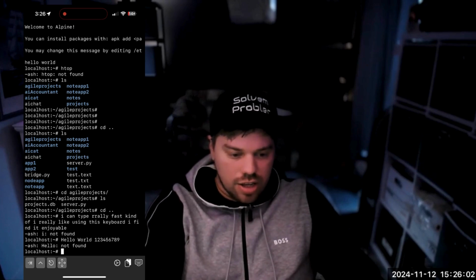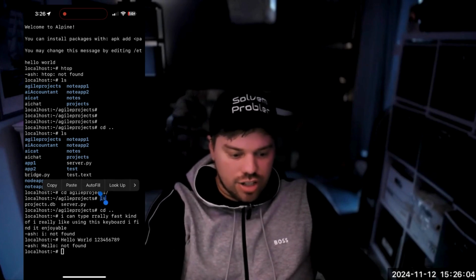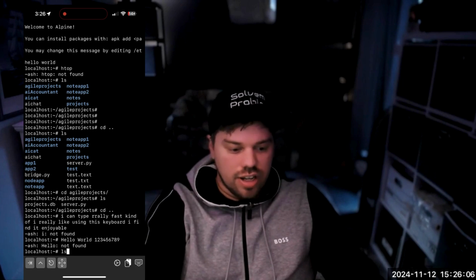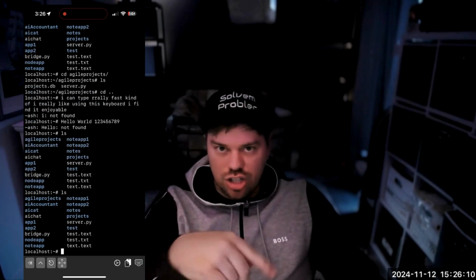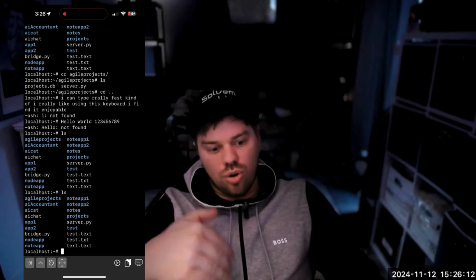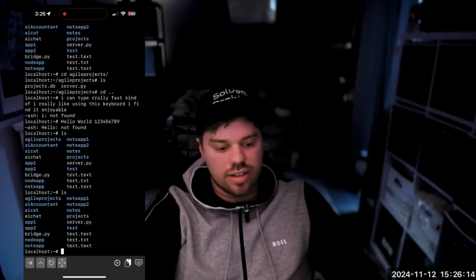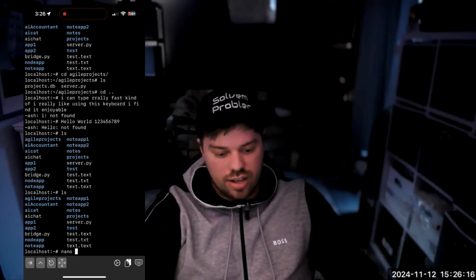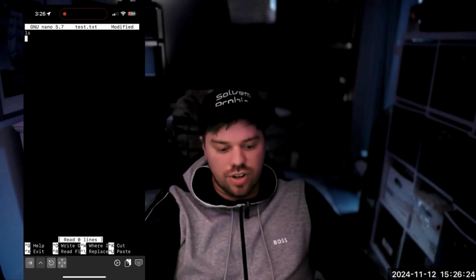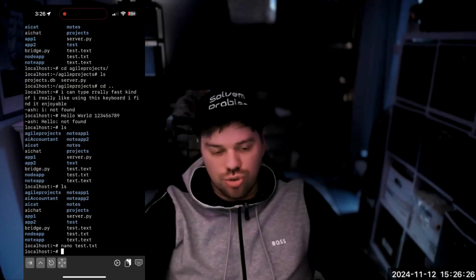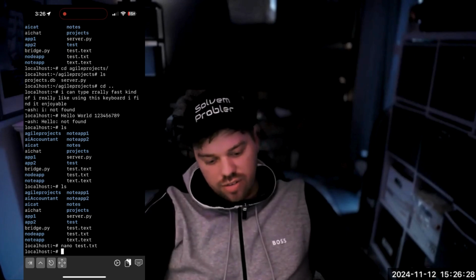So if I grab this ls command and I just do Command V, Enter, I can paste that. So imagine me switching back to ChatGPT. I copy out some code and I want to paste it in a file like this, like nano text, and I hit Command V and then I hit Control O, right? And it is nice. It's very fluid. It's kind of what I'm used to. So yeah, I'm a fan of it.